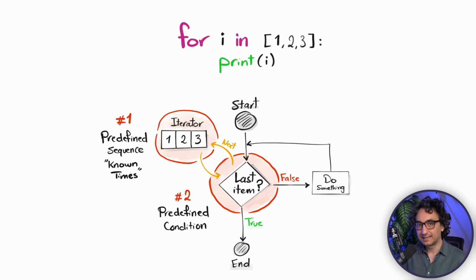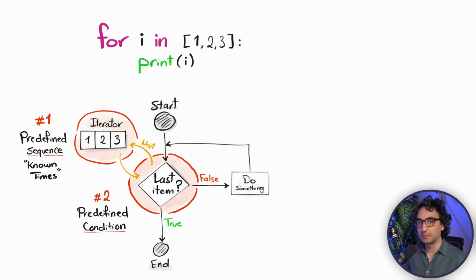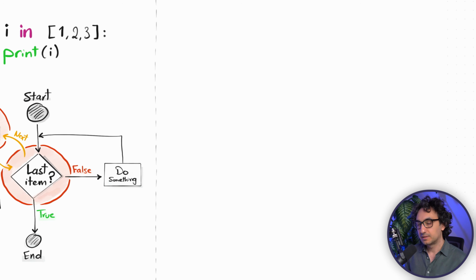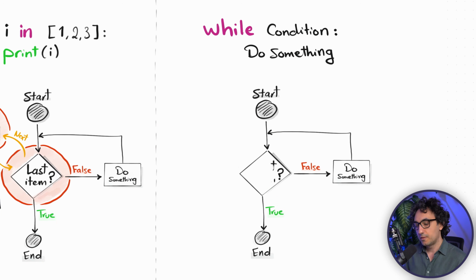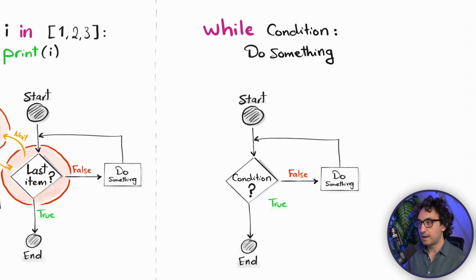And this is exactly why we have the second type of looping. We have the while loop. So this time we're going to define our own condition for the iteration, and if our condition is true, then we're going to do something and go back to the top. So that means as long as our condition is true, we will keep looping and iterating. But the moment our condition is not true anymore, it is false, then we're going to exit the loop.